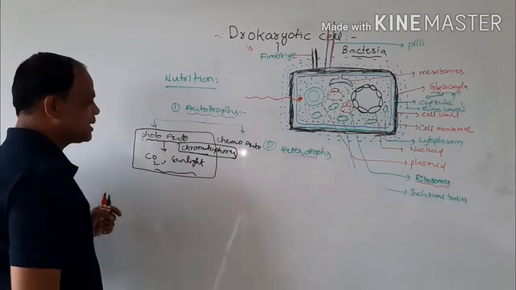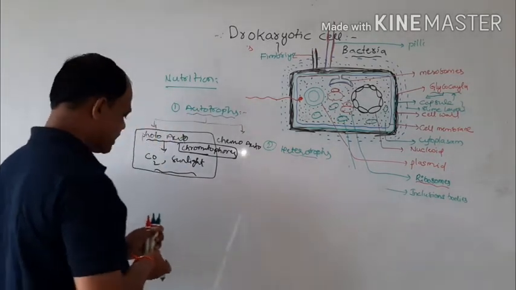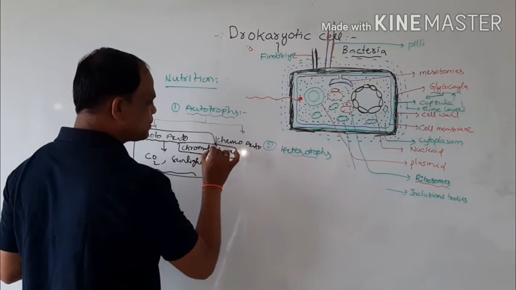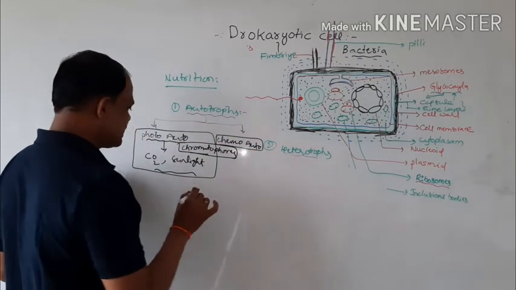This type of bacteria is called photoautotrophs.